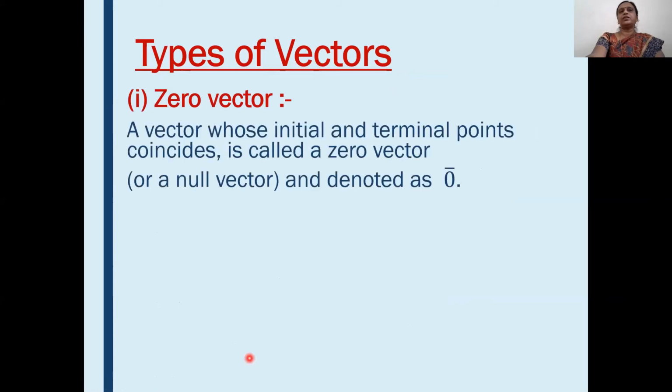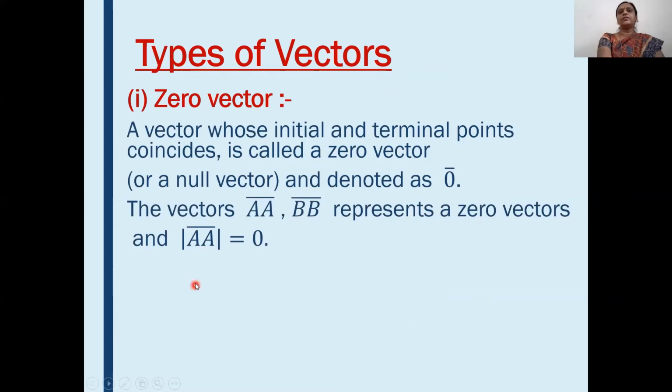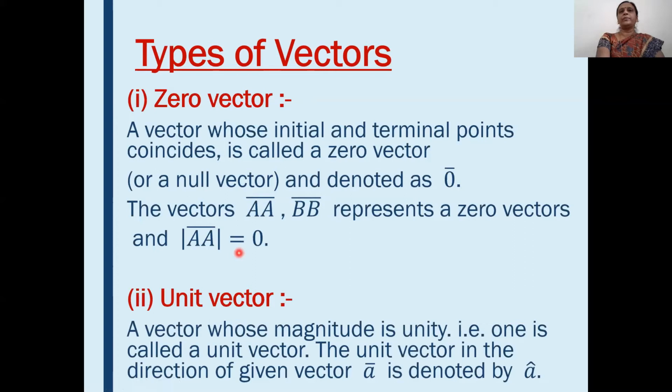Let's consider the zero vector. A vector whose initial and terminal points coincide, or whose initial and terminal points are same, is called a zero vector or null vector, and it is denoted by 0 bar. See the vectors A bar, B bar. Here initial and terminal points are same. Therefore, this represents zero vector and mod of this vector is 0. That is mod of A bar is 0. Similarly, mod of B bar is 0.